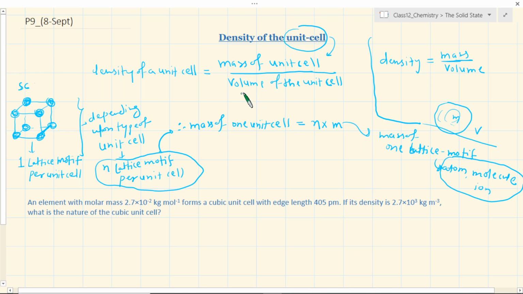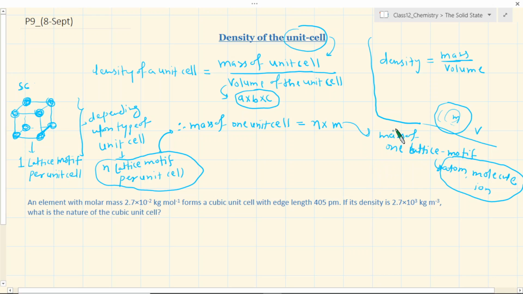Volume of unit cell is very easy. For example, suppose it is a cube, you know that all the lengths are simply a, so the volume is the cube of the length. Most of the time in your syllabus you may not have to go with a more complex type of unit cell, but still in general the volume of unit cell can be represented as a into b into c, right? The length parameters are multiplied together, and the mass is this one, and therefore the density of unit cell will be. And how about this one?